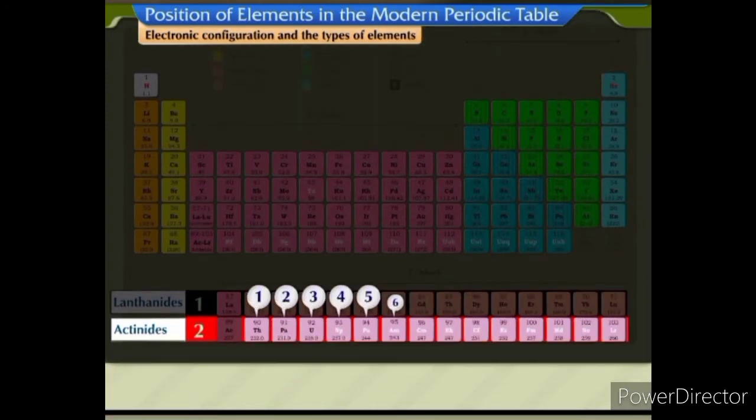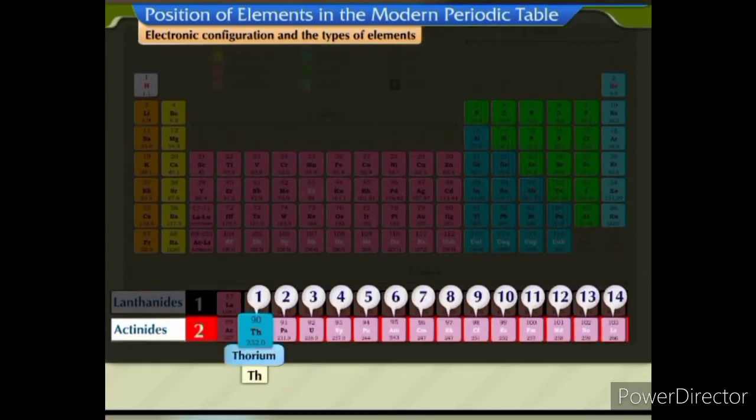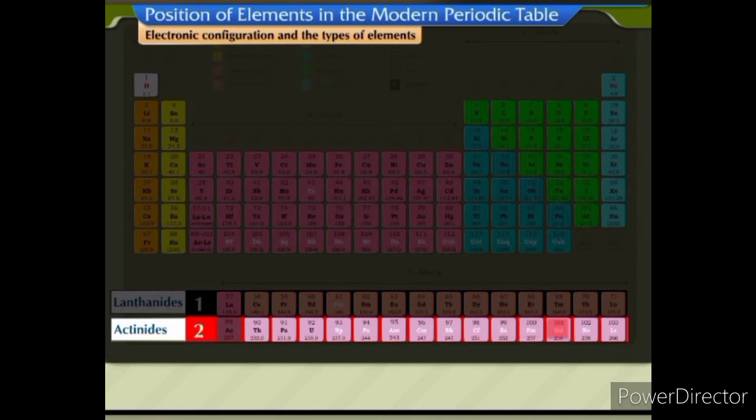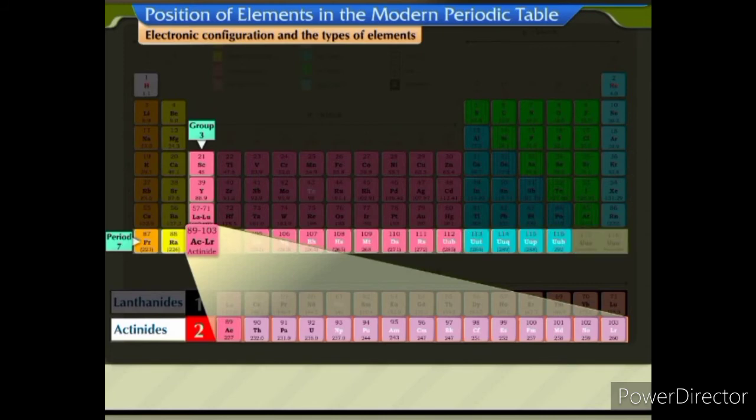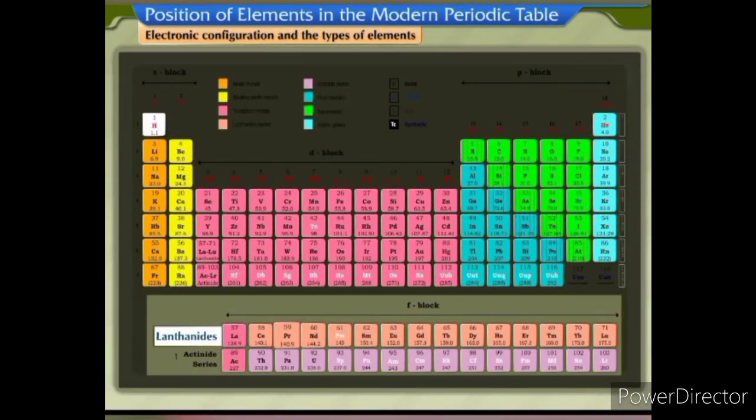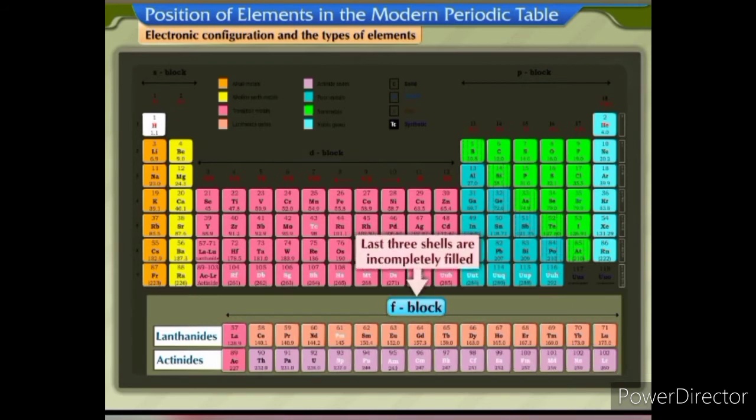Actinides contain 14 elements starting with thorium Th with atomic number 90 to lawrencium Lr atomic number 103. Since all these elements have properties similar to those of actinium Ac with atomic number 89, they all are placed along with actinium in group 3 and period 7. The lanthanides and actinides together form the F block elements. They have their last 3 shells incompletely filled. All these elements are metals.